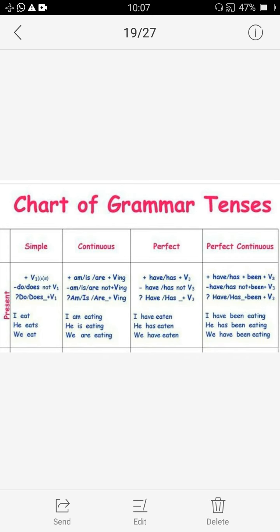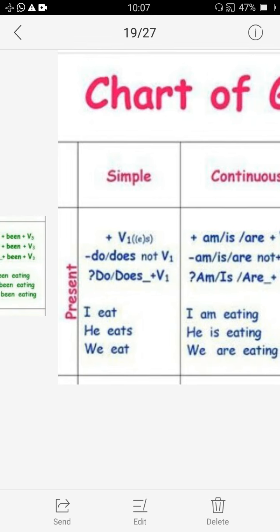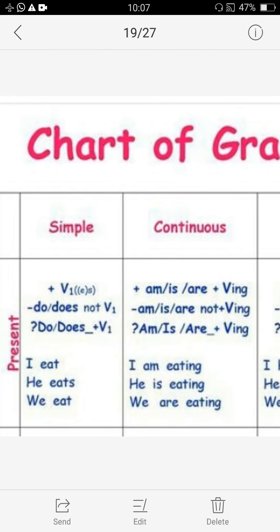Now the structure of present indefinite or simple present is: with the subject we place the verb in first form, then we use do or does in negative sentences as helping verbs. Main verb comes, like I eat. I is the subject, eat is the main verb.